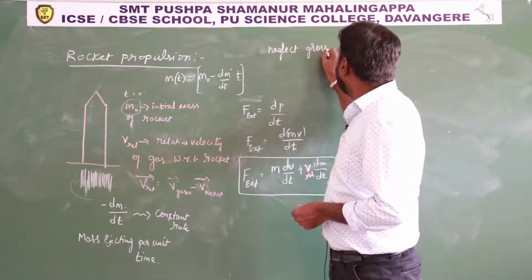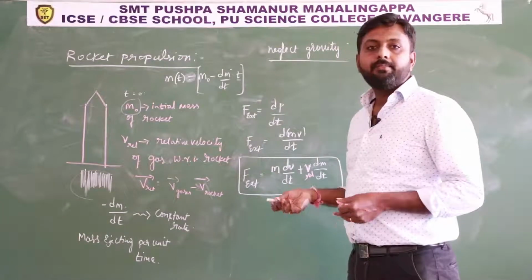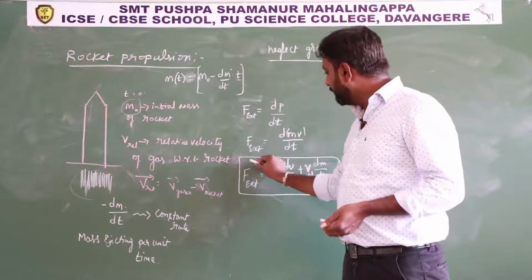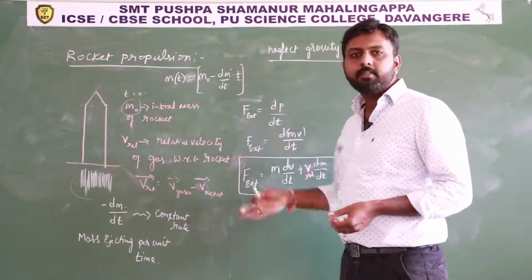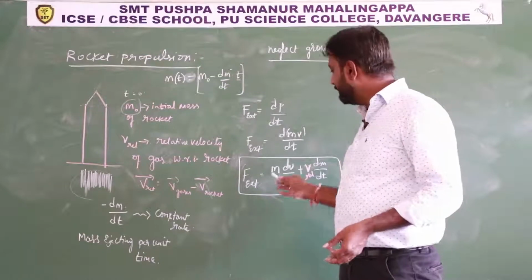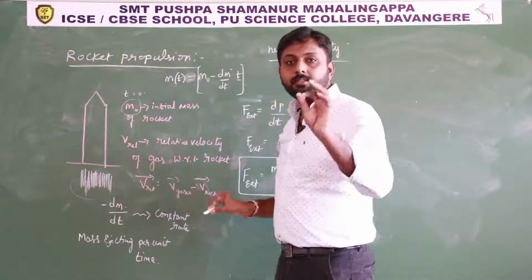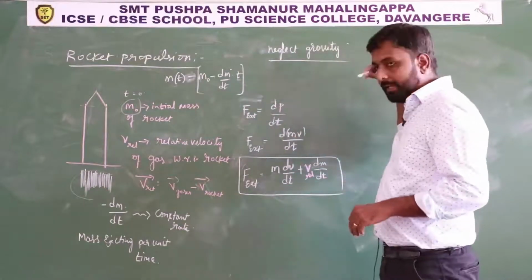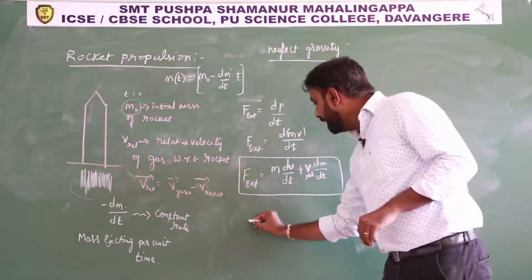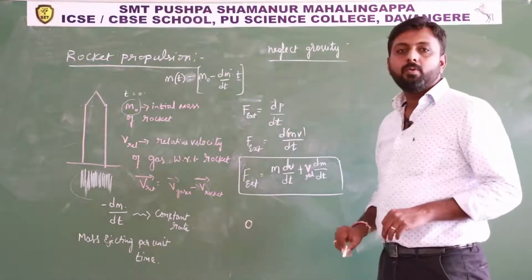Assume a gravity free region in space. Gravity free region means, what is the net external force acting on the system? If there is no gravitational force, we are neglecting gravity, hence the net external force acting on the system becomes 0.